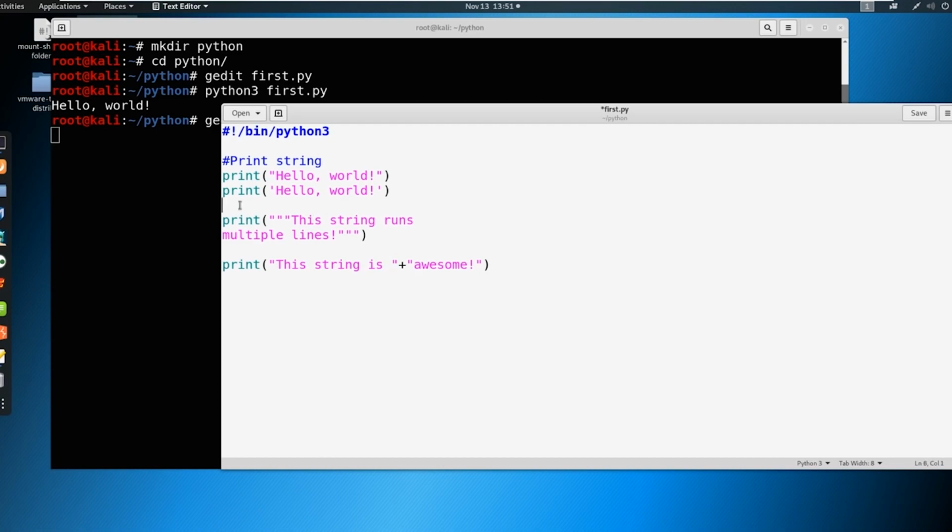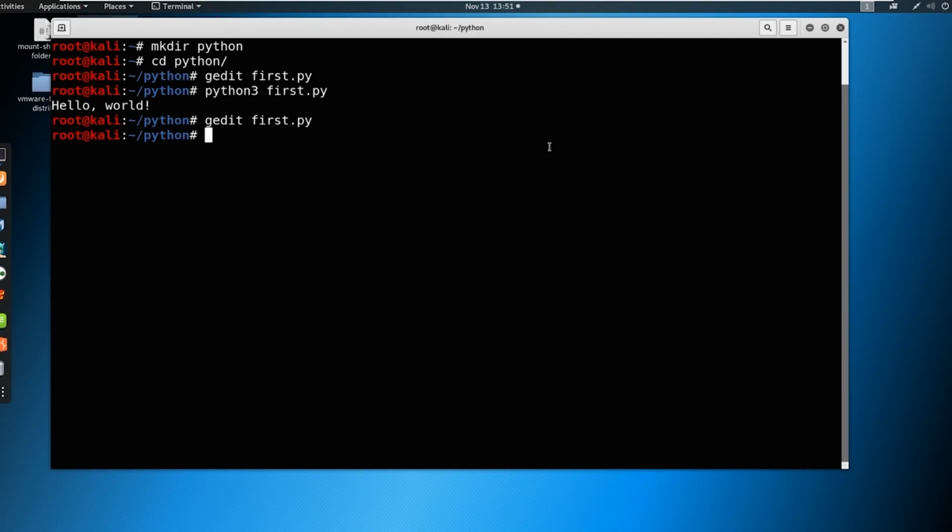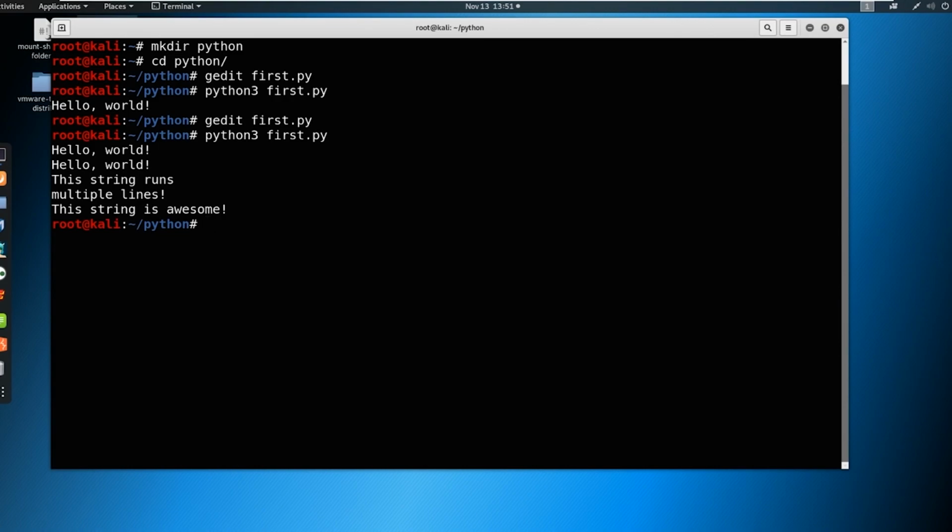Now you're going to notice, even though we put line breaks in, no line breaks are going to be printed. We'll talk about that in a second. So let's save this and run it. We're going to run python3 first.py, and everything looks as anticipated, right?